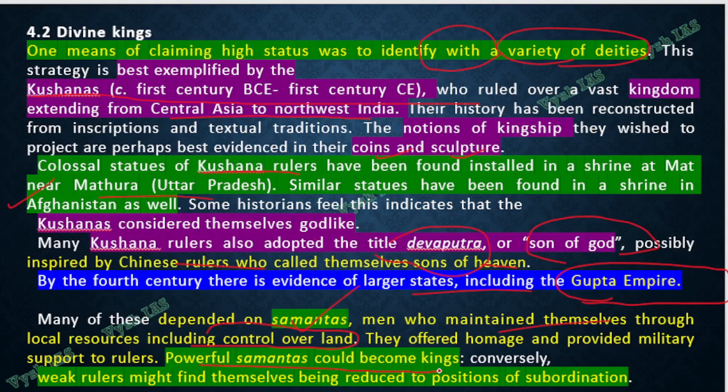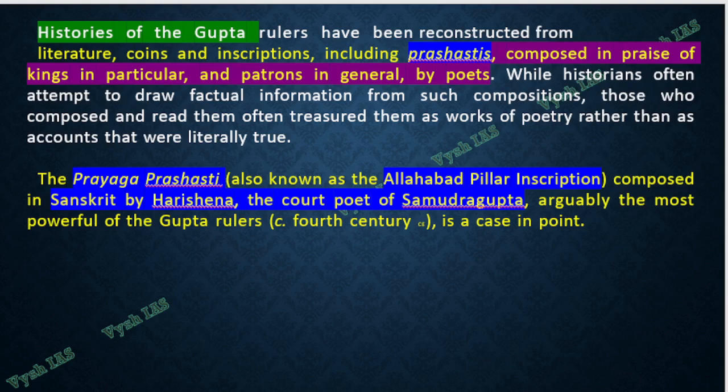Or sometimes the reverse also will happen. Weak rulers who are already king might find themselves being reduced to the position of the samanta, or subordination. That depends on how well you manage your area, how well you maintain your land, how much revenue you collect, how much you maintain the army. Based on that, either a king can become a samanta later by becoming weak, or a samanta can become a king by becoming strong. So these are the things which are happening in the 4th century AD.